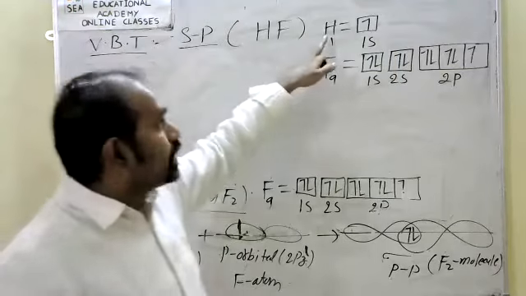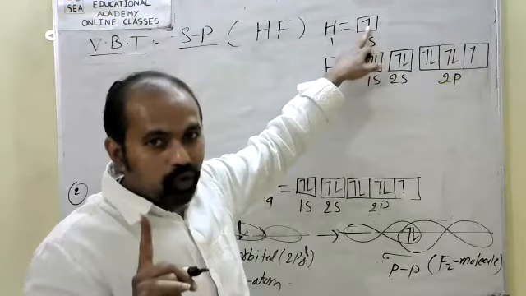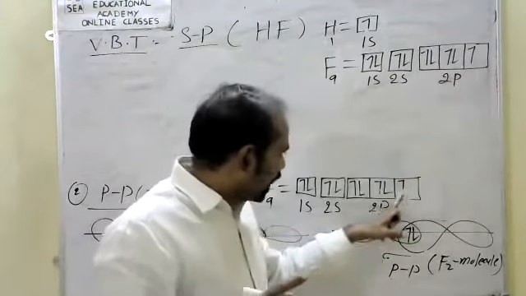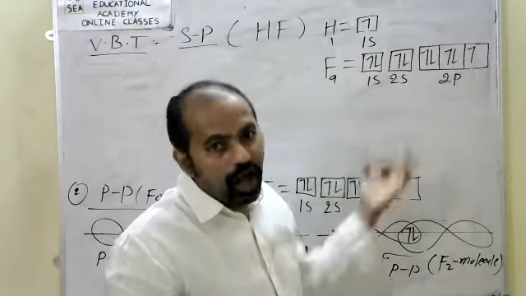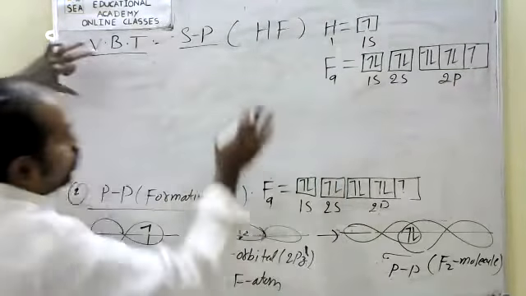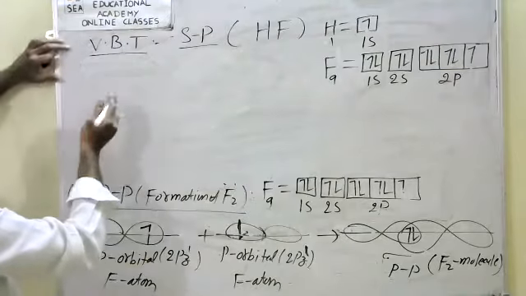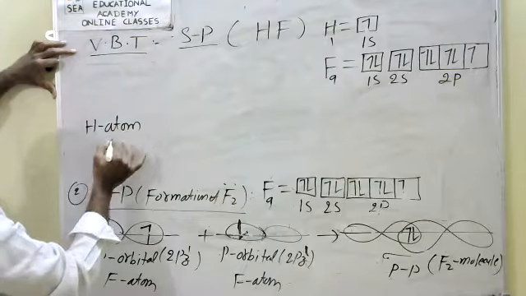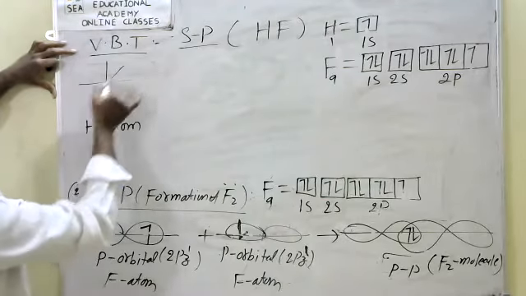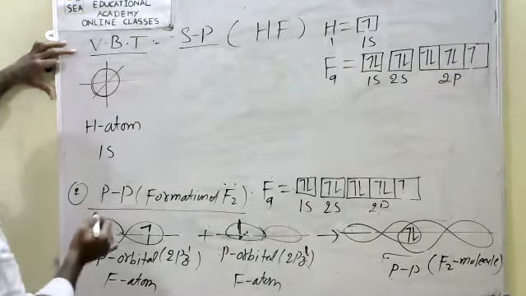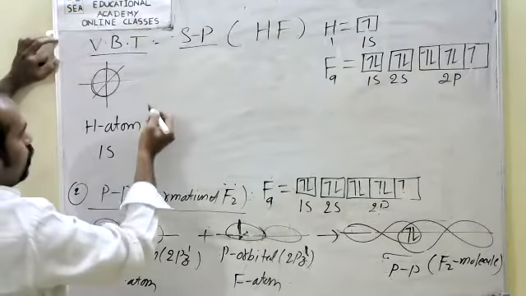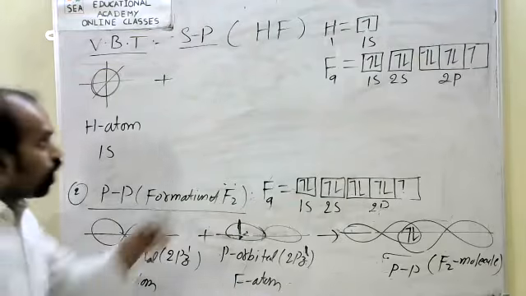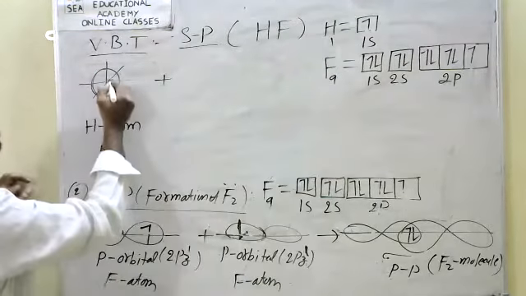Now, here this hydrogen has only 1 electron, half filled. Fluorine's last 2pz orbital is half filled. So see, first hydrogen atom, I will take 1s orbital. S orbital means I have taken spherical shape. Spherical. S orbital has half filled 1 electron. I have taken that electron here.